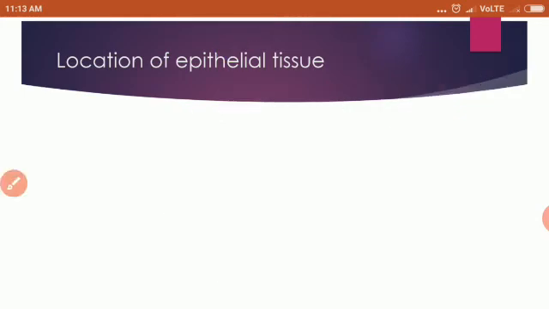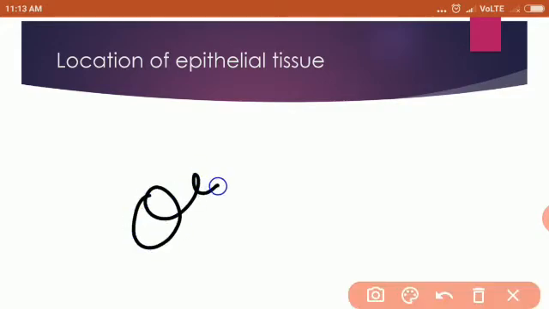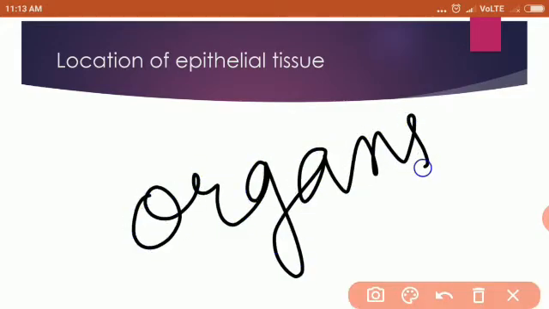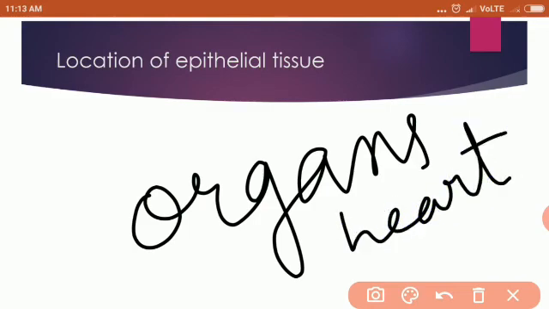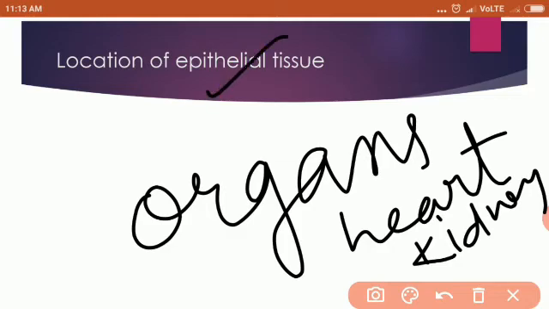Understood? Next, you have so many organs in your body. Do you know this? Yes, like heart, internal organs. You must have studied in your previous classes: internal organs, heart, kidney, liver. There are so many internal organs. Now you need to keep them separated. So for separating them, you need a cover over them, isn't it? And that cover is formed by epithelial tissue.